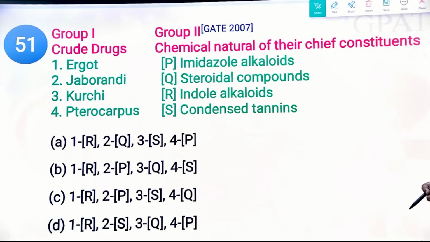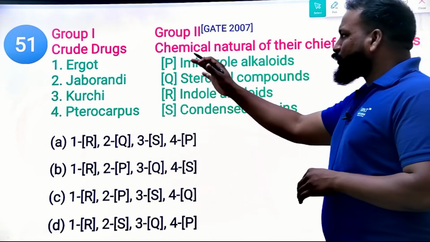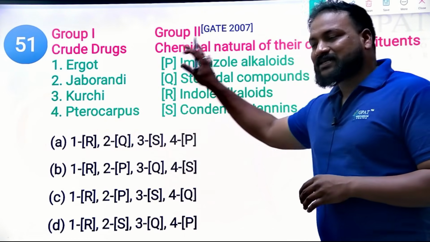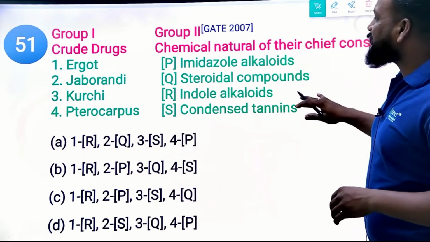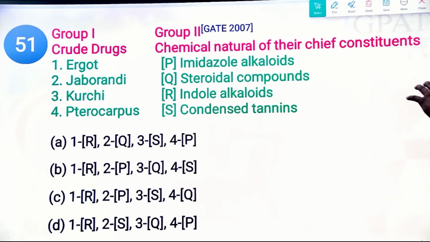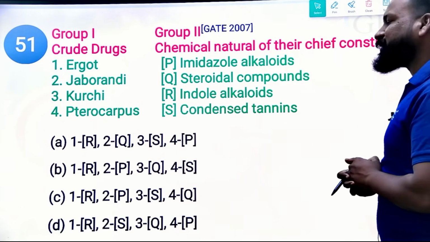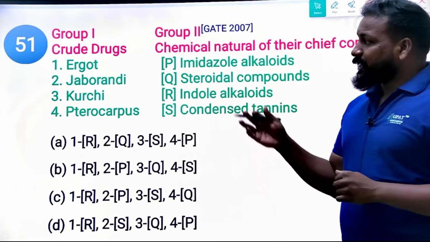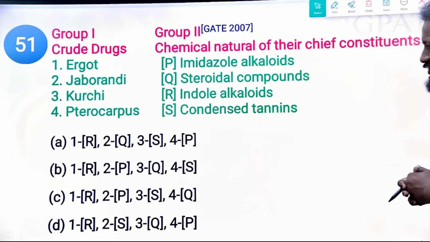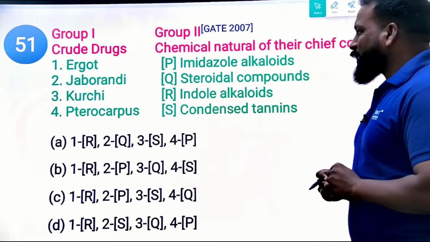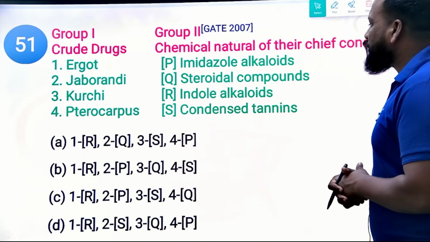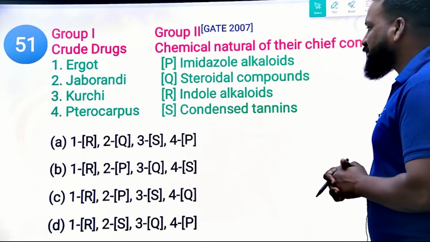Next. There is a set of drugs given in group 1 and group 2. Here we have mentioned the crude drugs, and in group 2 they have given the chemical nature, which is the chemical classification of the crude drug. Now find the matching. The options are Ergot, Jaborandi, Kuchi, and Pterocarpus. Here they have mentioned imidazole, steroidal alkaloids, indole alkaloids, and condensed tannins.